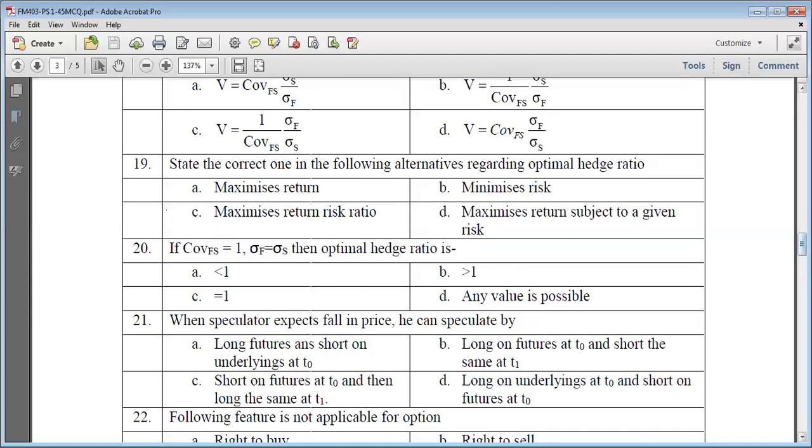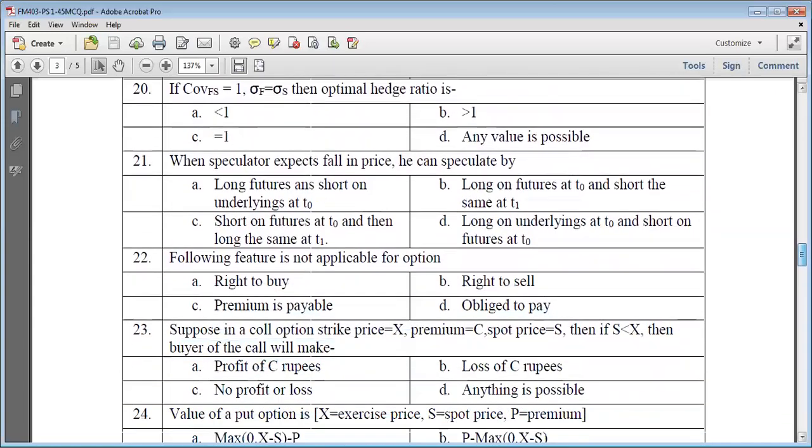So the last question for this lecture is 22. Which of the following features is not applicable for an option? An option is a right which can be purchased or sold. When we take the right to buy, we actually buy a call option. When we buy the right to sell, it is called a put option. Premium is payable definitely for purchasing the right. Premium is paid. Obliged to pay is not the correct answer because we are buying the right.